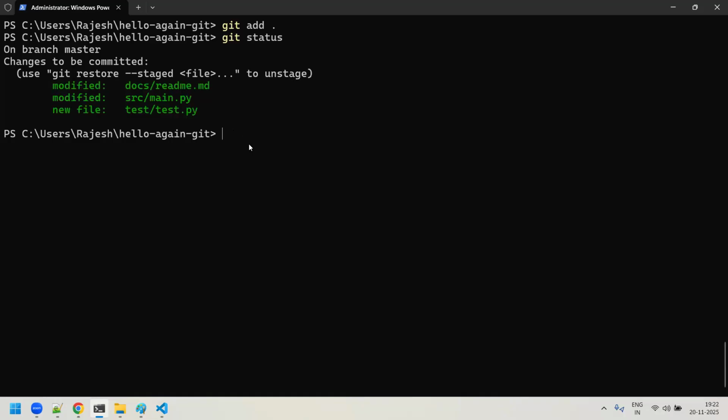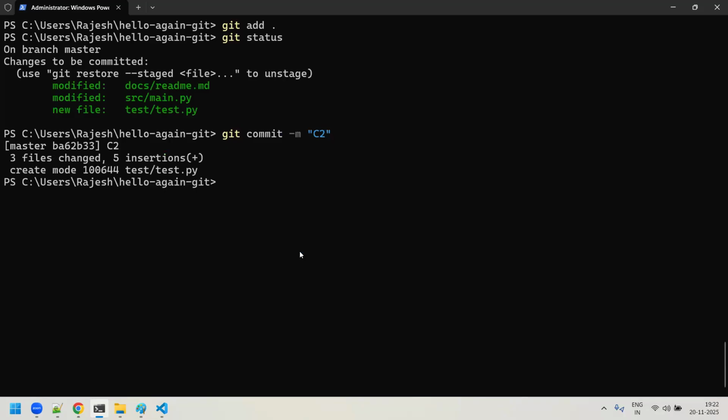So can I do the commit now? Yes, sir, do the commit. I'll say git commit -m and give a message like "this is a second commit", C2 meaning commit. That is the message I'll be using now. Okay, and I'll say enter. Now if you do a git status, you can make out that there is nothing to be committed.